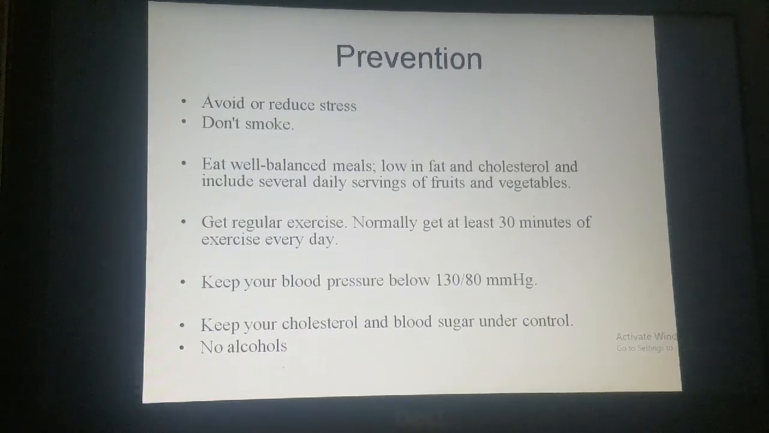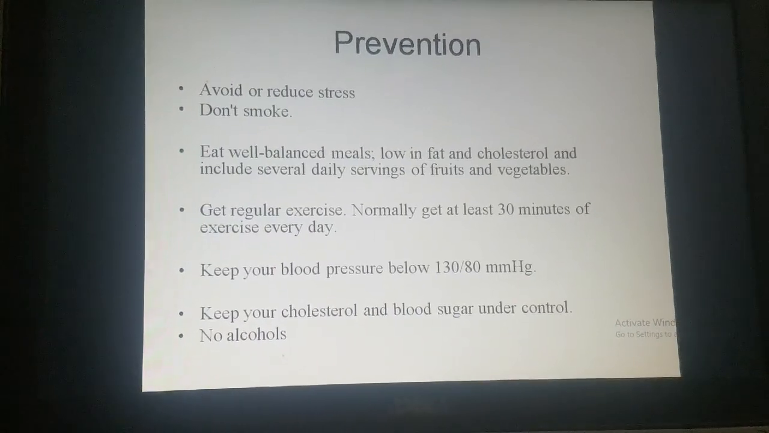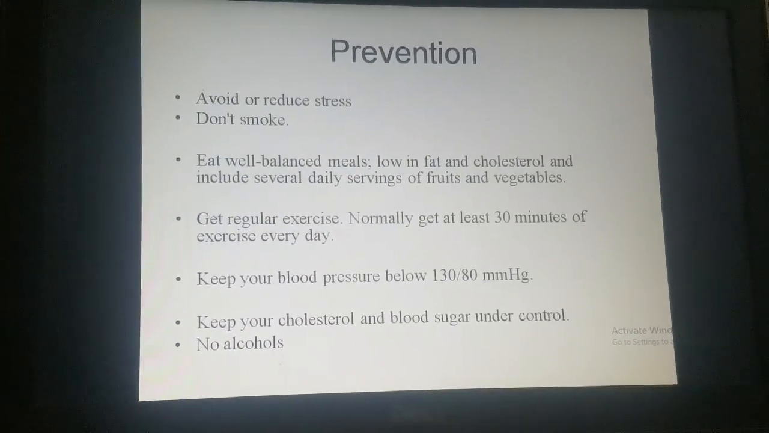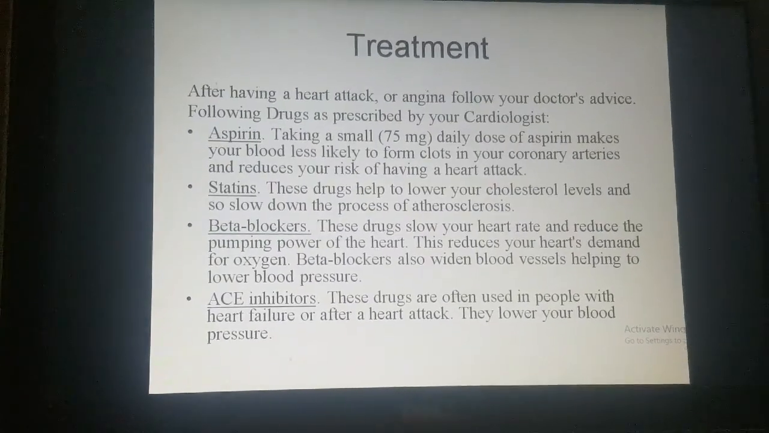But you should consult your doctor. Keep your blood pressure below 130 by 80 mm of Hg. Keep your cholesterol and blood sugar levels under control. Avoid alcohol, and it is recommended to have no alcohol.